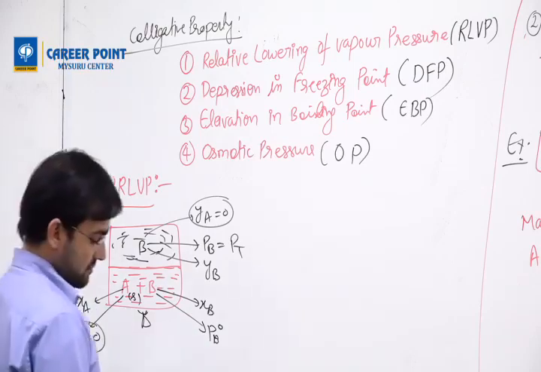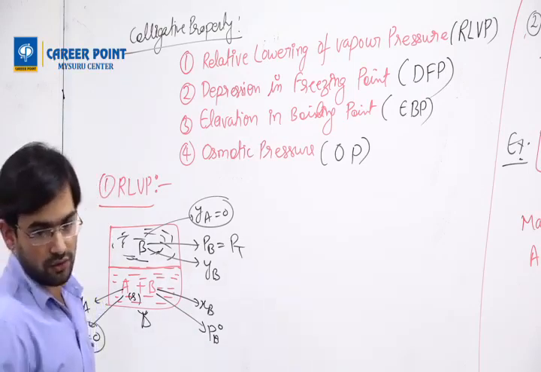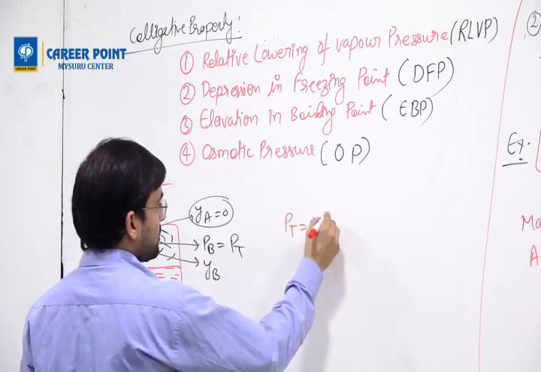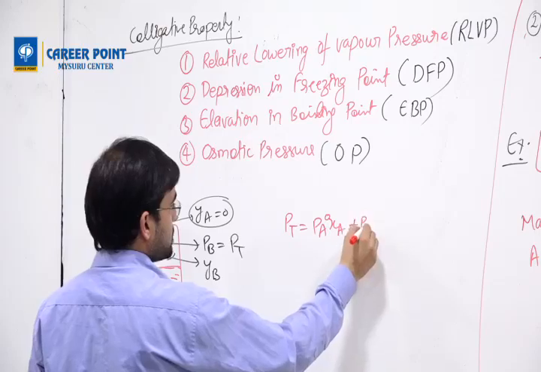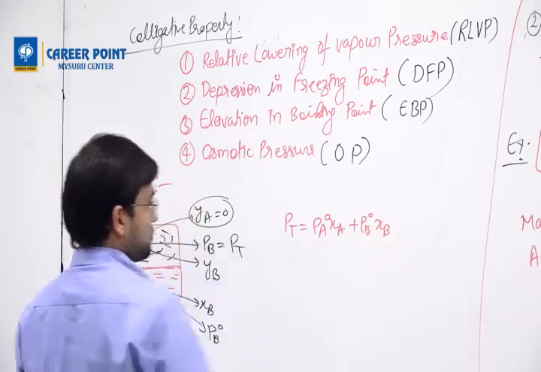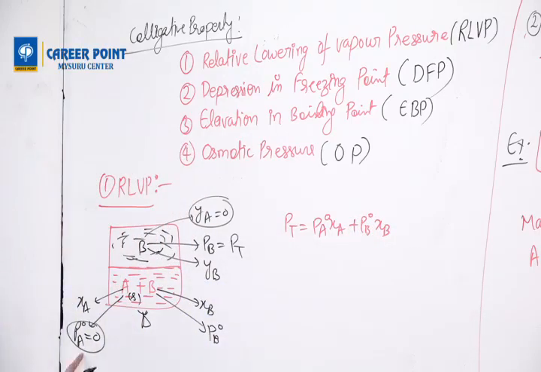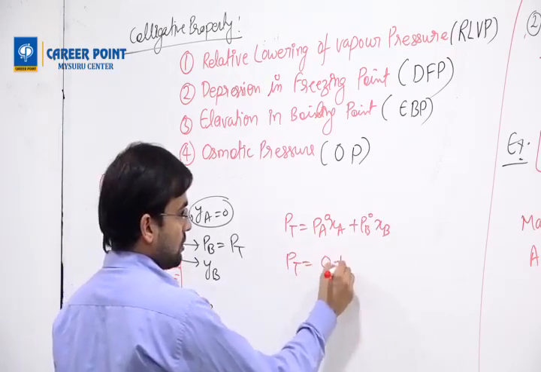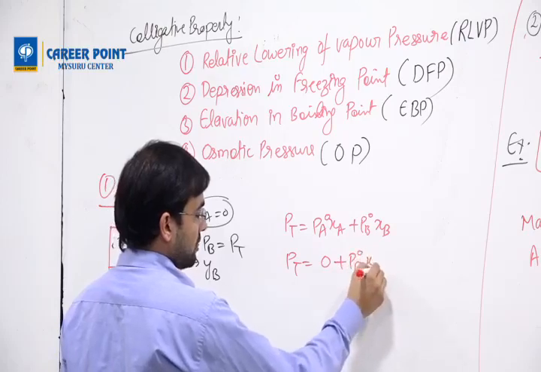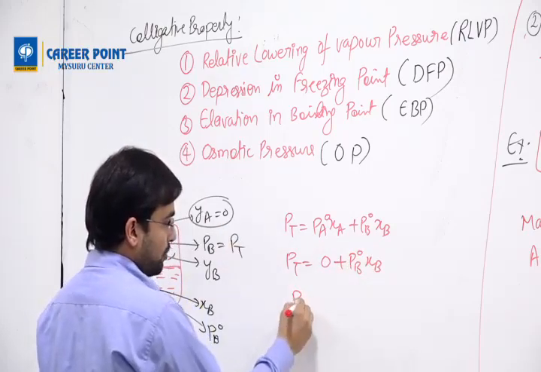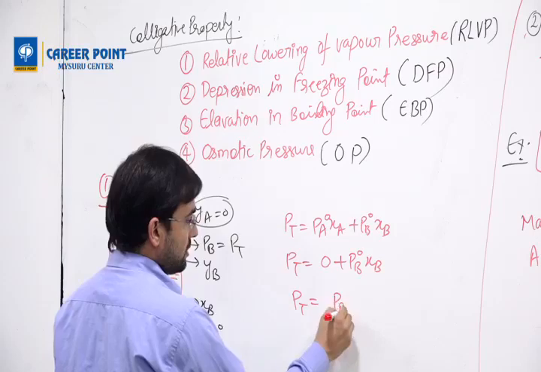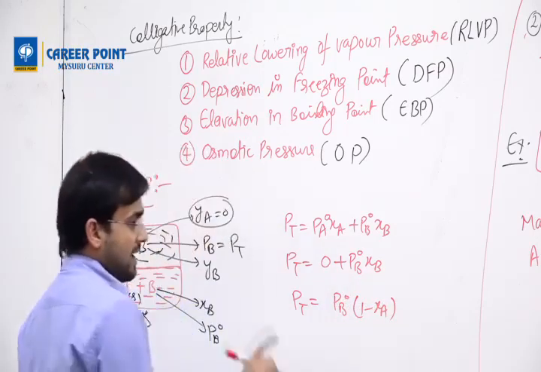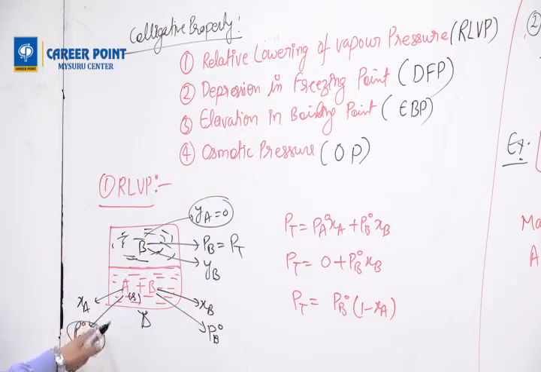Then I have the equation which I taught in Raoult's law. What is the equation I taught in Raoult's law? PT equals PA naught XA plus PB naught XB. What is PA naught? PA naught is 0. So PT equals 0 plus PB naught XB. Now PT equals PB naught XB. I write it as 1 minus XA. XA is not 0, XA will be there.